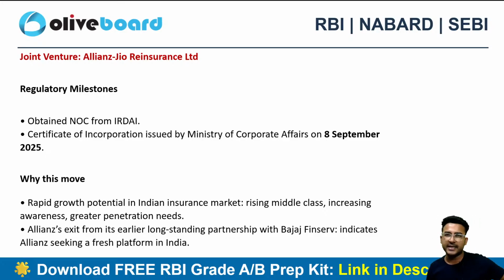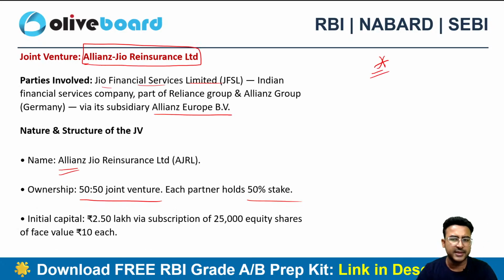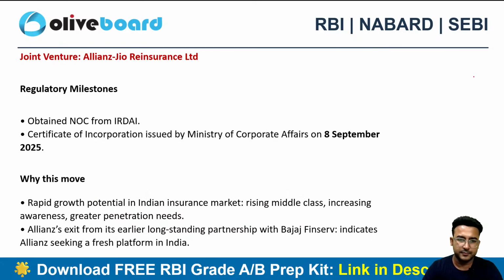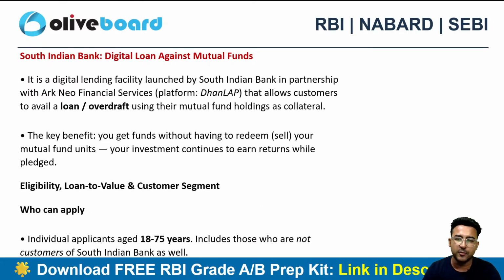So I can say GIC was having a monopoly in this business. Then Value Atix, a private sector player, came, and now there is a joint venture of Allianz and Jio Reinsurance Limited. Okay, good evening Bhakti, good evening. So again this can be important for your examination. Reinsurance is always a limelight area.